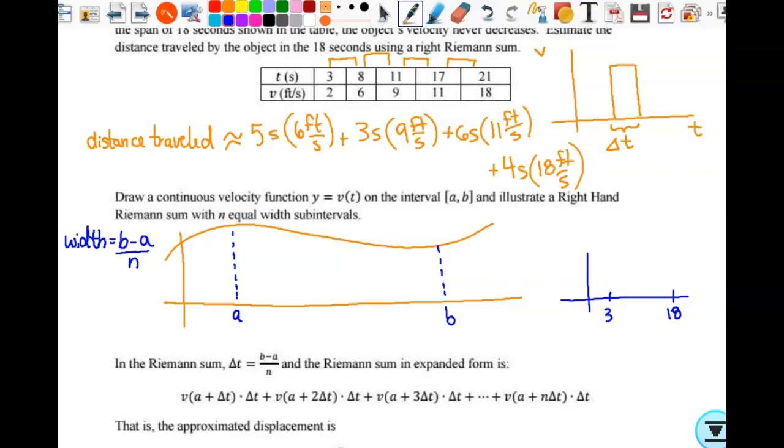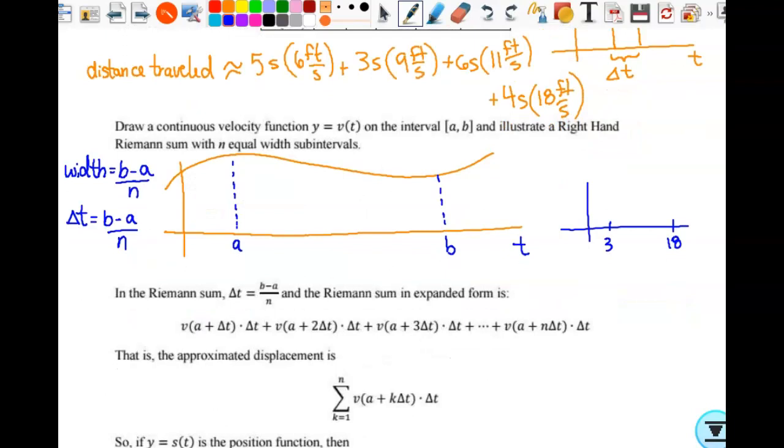Now remember, because this is a velocity function, we have time on our x-axis, so this width would be some delta t. So we're going to call this delta t, b minus a over n. Okay?